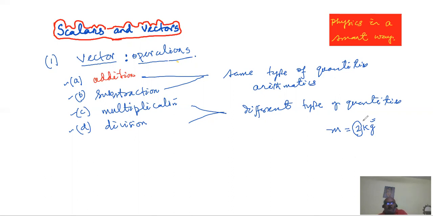But how to present a vector? How to present a vector pictorially? My point is that in most of your jobs in physics and in natural science, most of the quantities, most of the effects and all those things, you may not be able to see directly. So the question comes in, if we are not able to see it, how can we have a clear mental picture of it?